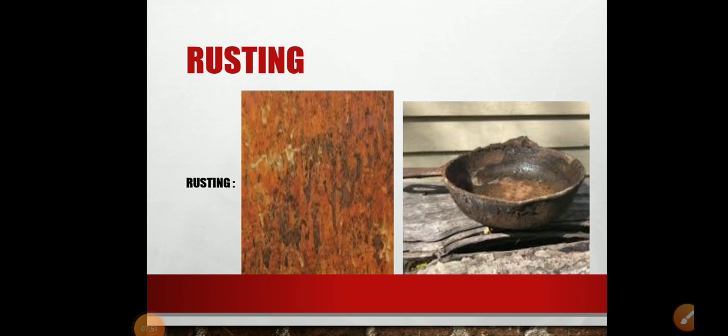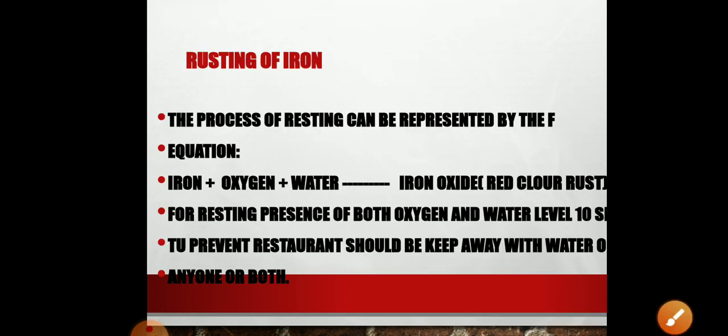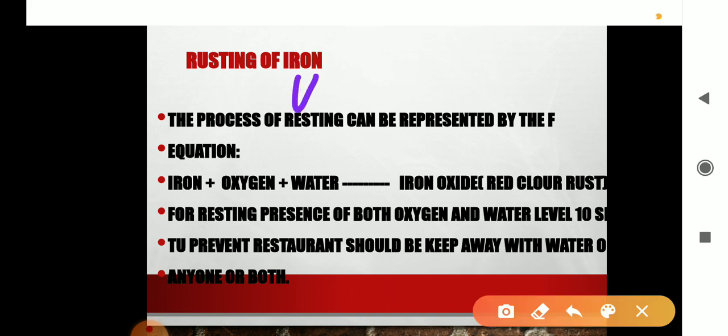नेक्स्ट इज रस्टिंग. Now see, in this picture you can see this is the iron pen which is rusted. You can see this red color substance over it. This is the rust. Okay, the process of rusting, here it is written E, it should be RUS.